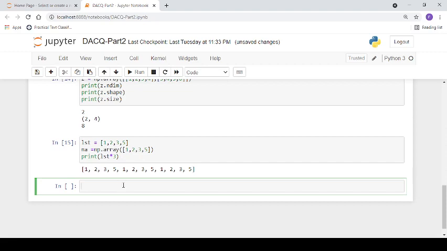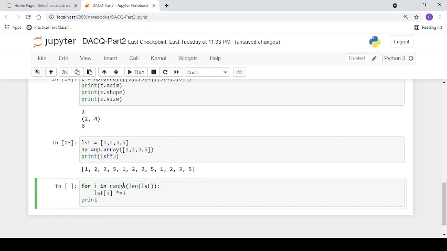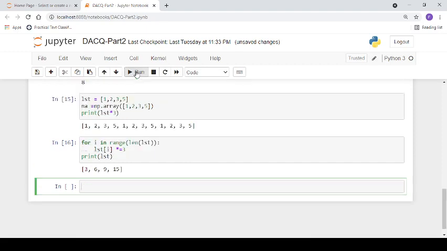So a for loop can be used: for i in range length of lst, and lst[i] times equal to 3. Now if we print this list, we will get the desired result. Every value in the list is multiplied by 3.